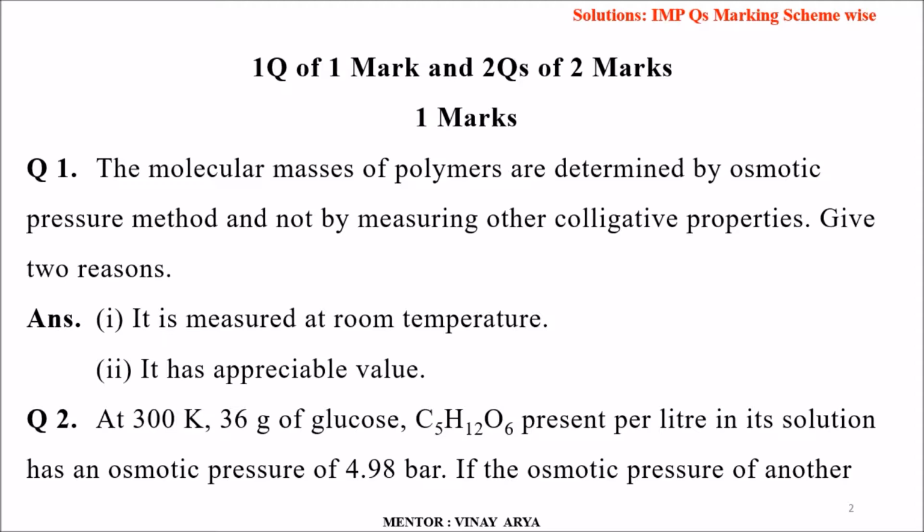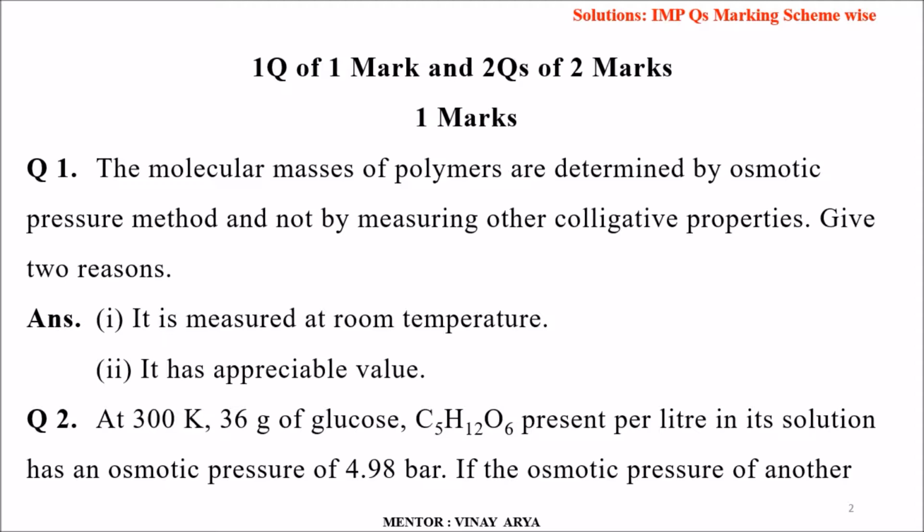Starting with the 1 mark question. The first question says: the molecular mass of polymers is determined by the osmotic pressure method and not by measuring other colligative properties. Give 2 reasons. The answer says that first, it is measured at room temperature, and second, it has an appreciable value.